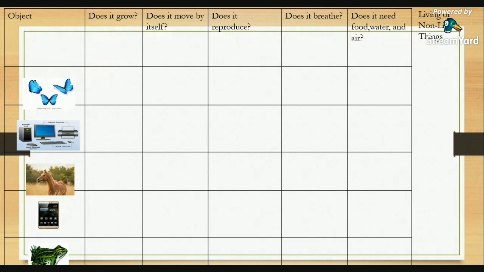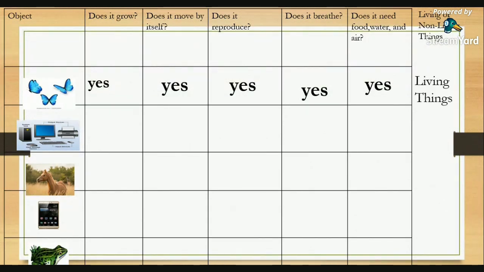A butterfly. Does it grow? Yes or no? It's a yes. Does it move by itself? Yes. Does it reproduce? Yes. Does it breathe? Yes. Does it need food, water, and air? Yes, very good. So this object, we call it a living thing. Okay, who got the correct answer with number 1? Okay, many of you got the correct answer.